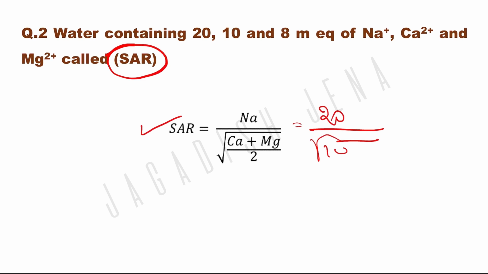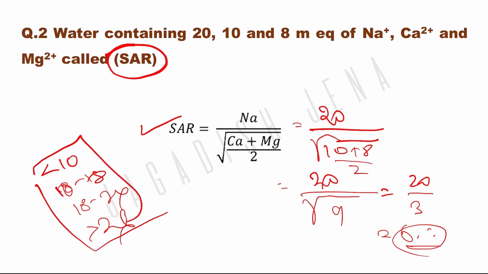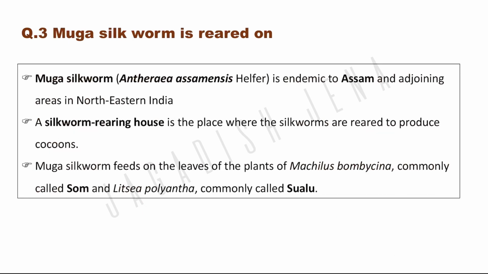Okay, so the classification of SAR is less than 10, 10 to 18, 18 to 26 and more than 26. This is the classification. So here the value comes to 6. So it is less than 10, and that is safe water for use. That is clean water or safe water we can say. If the value were more than 26, that would have high sodium value. That would not be good enough to use for irrigation purposes.